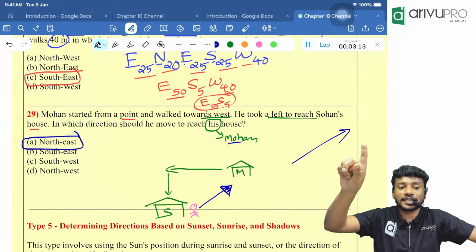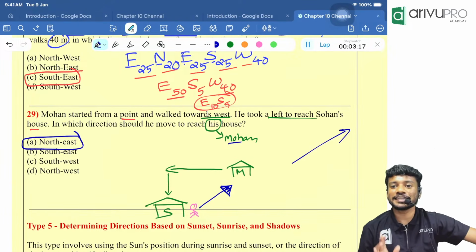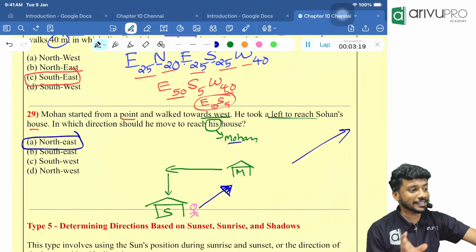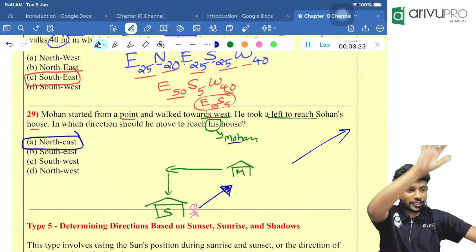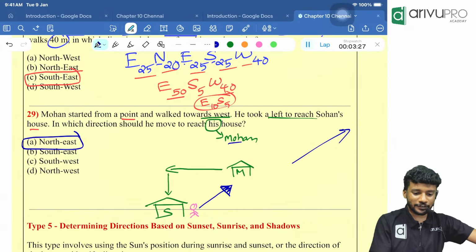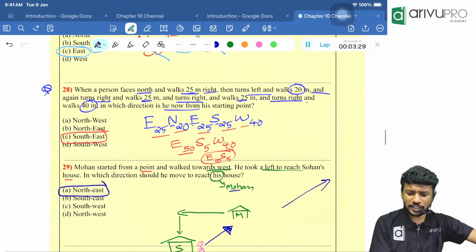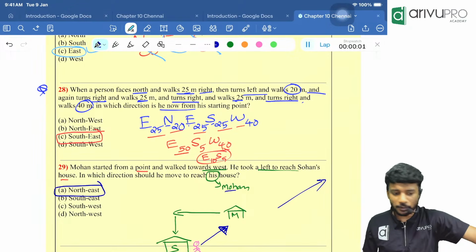Always read the last line. Maybe only the first line of the question will be required for you to get the answer. If you read the last line, you will get to know that you only require this much. If you don't read the last line, you will read the entire thing and then go back again, because that is the usual pattern of reading a question inside the exam hall. I will tell you exactly how much time you will take also. Timer starts now. It will be like this.